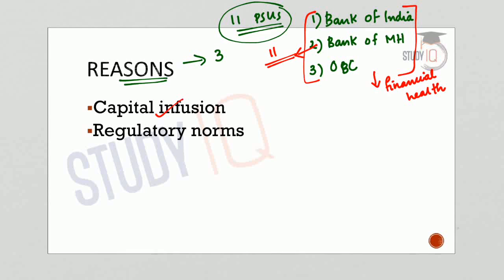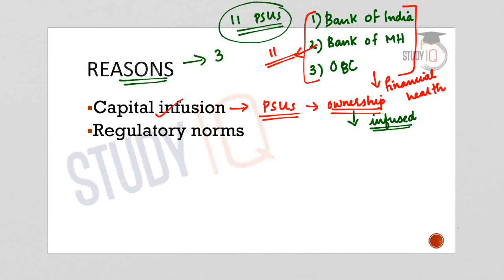The first reason is the capital infusion by the government. So what is meant by capital infusion by the government? These banks are public sector undertakings. That means a majority of the share is held by the government, or the ownership rights of these banks is with the government. So as the owner of these banks, the government infused or injected capital into these banks in order to improve their financial health.